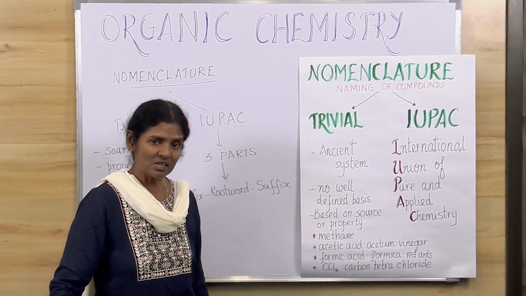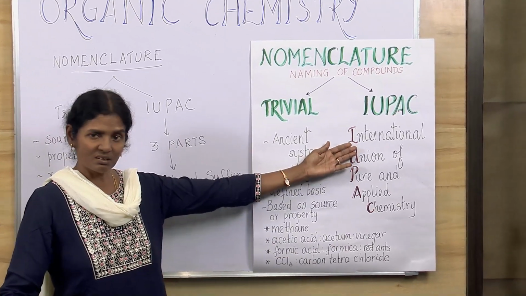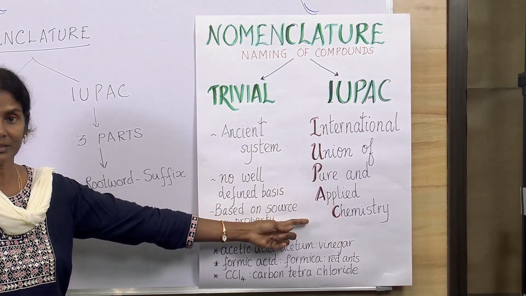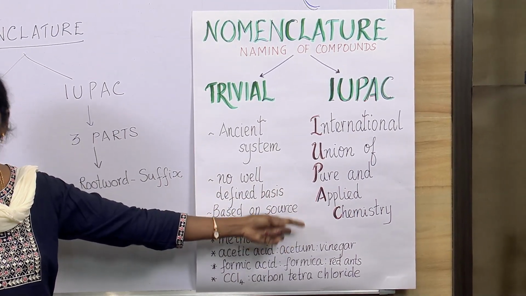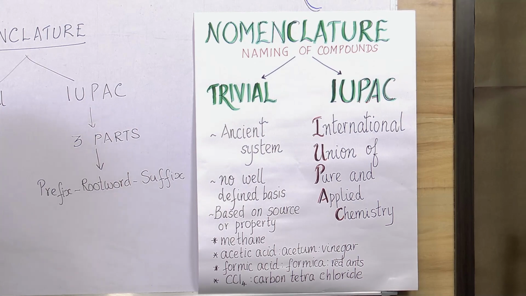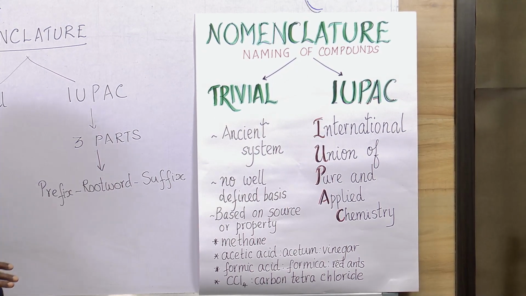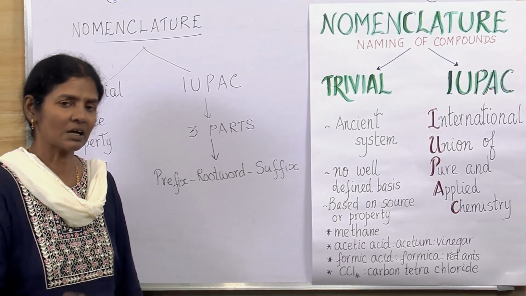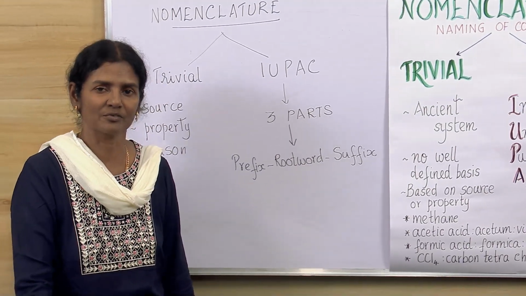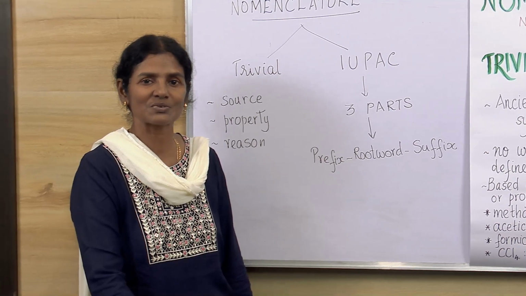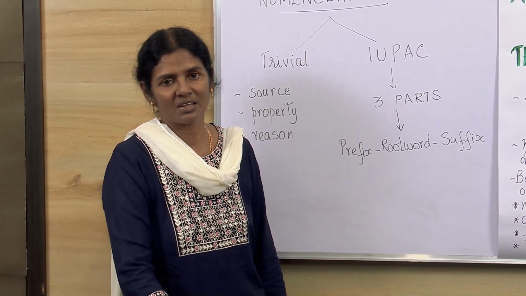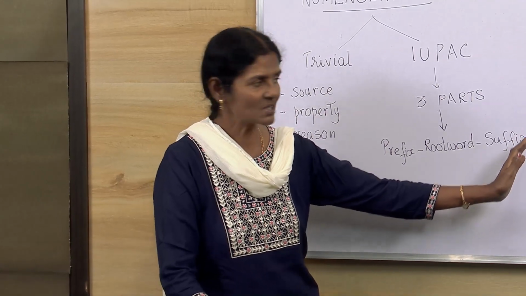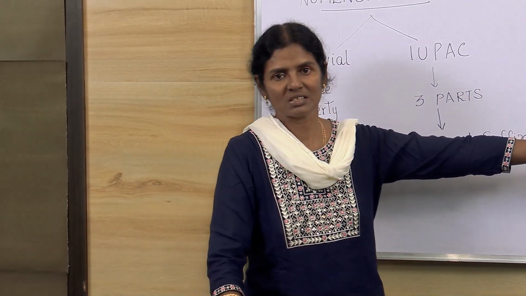What does IUPAC stand for? As you see here, International Union of Pure and Applied Chemistry. Just like you have SI units for physics, where everything you do, you convert into the SI system, similarly here, this IUPAC is accepted everywhere. So we don't give rise to the trivial system anymore. We don't use it. In the place of the trivial names, we get into IUPAC names.